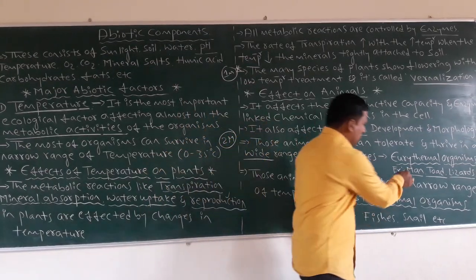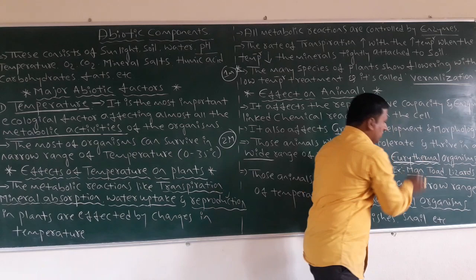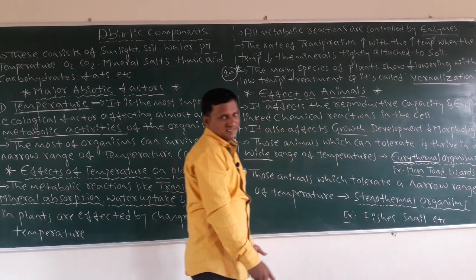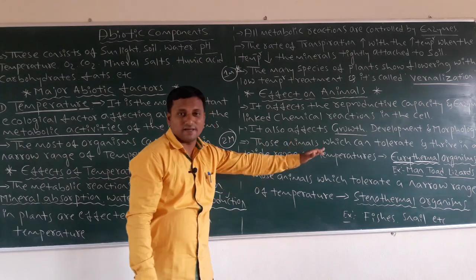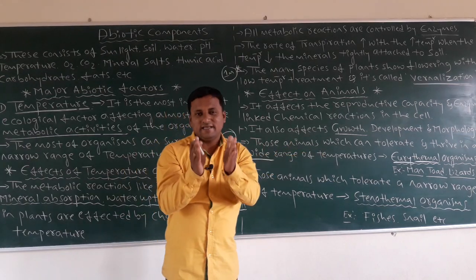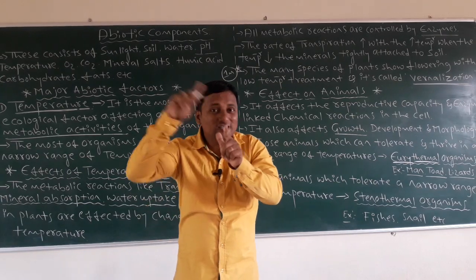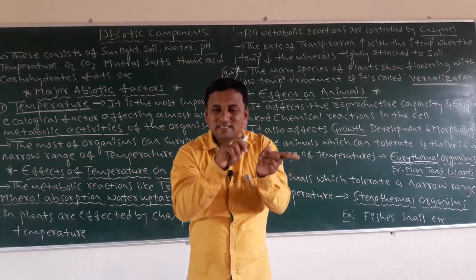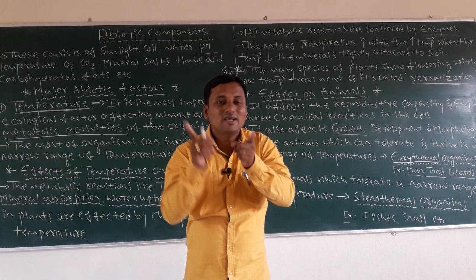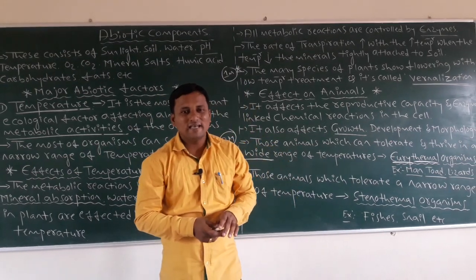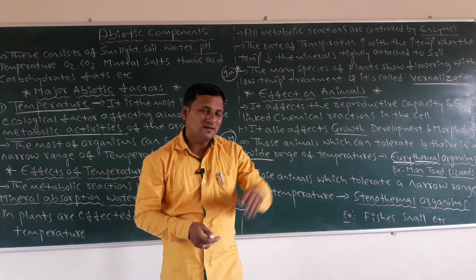Just see the words: thermal we must remember as temperature. So, a wide range of temperature. Those organisms, those animals which can tolerate a wide range of temperatures are called eurythermal organisms.